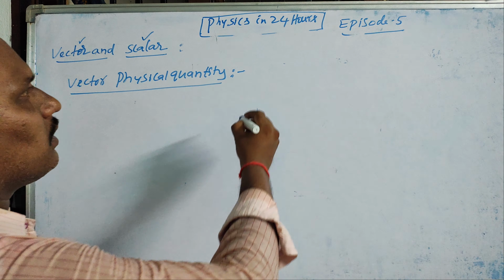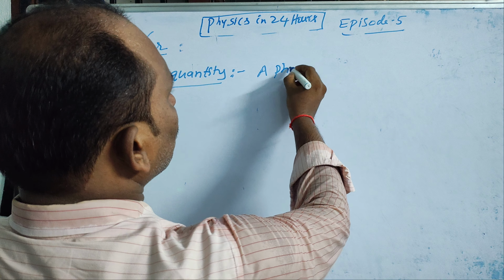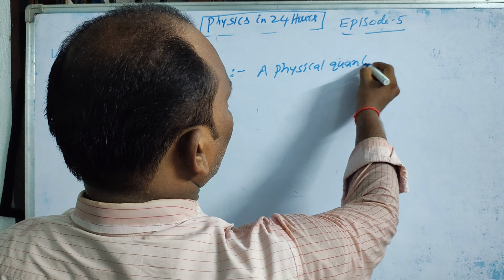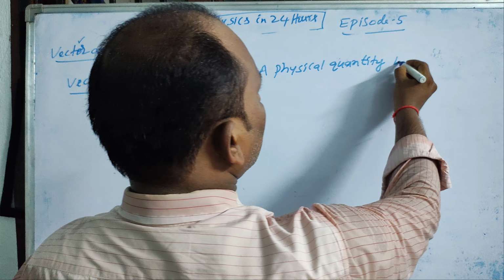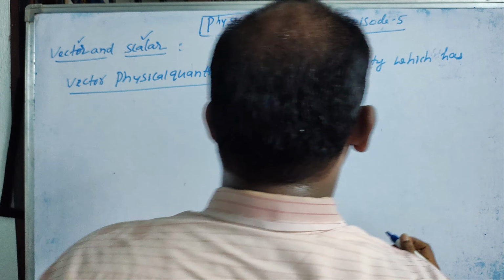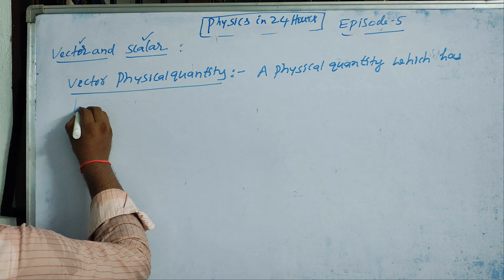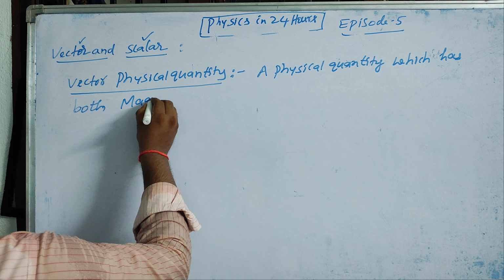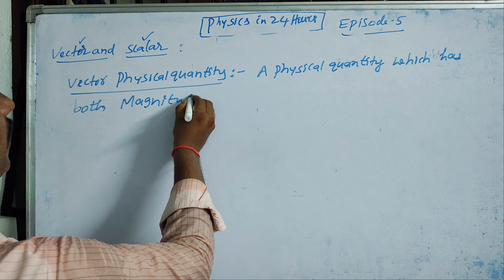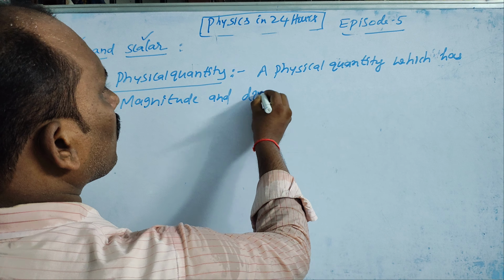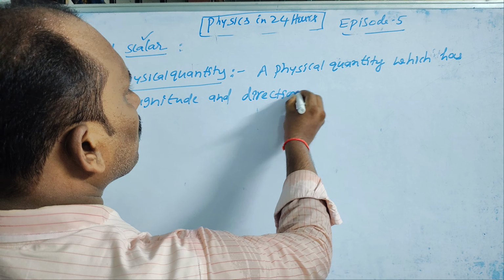A physical quantity which has both magnitude and direction. That is very, very important: magnitude and direction.